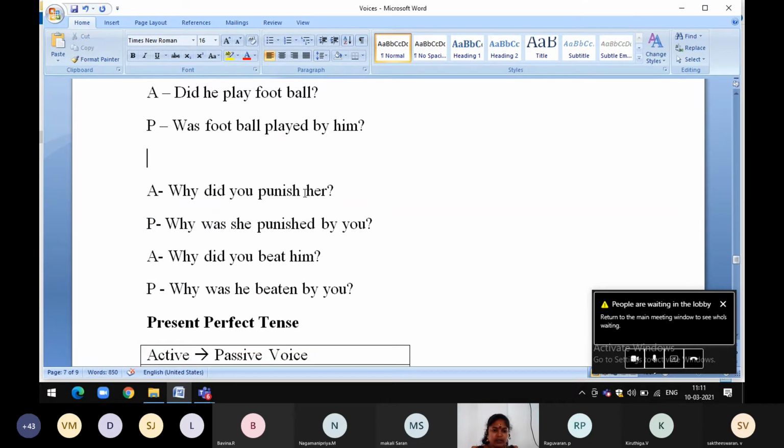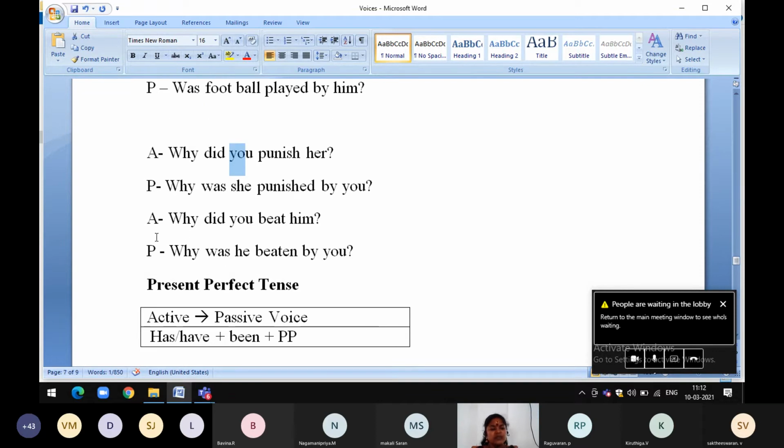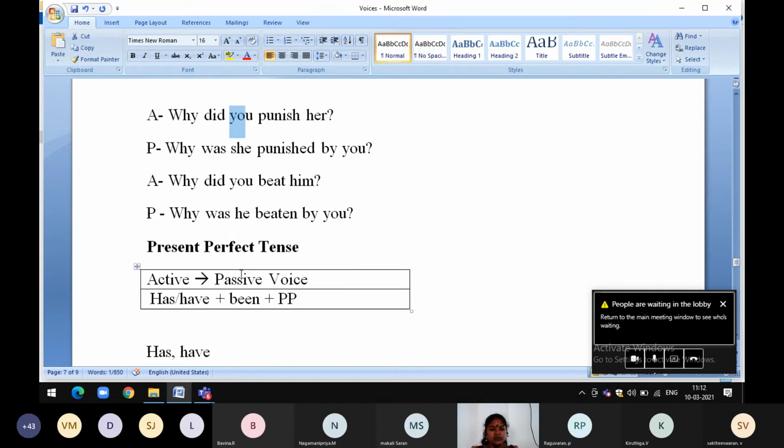Here, actually she was punished by you. So her will be changed to she. Then punish, past participle, punished. Why you, no change, so you. Why did you punish her? Why was she punished by you? Then, why did you beat him? Like that same way. Why was he beaten by you?